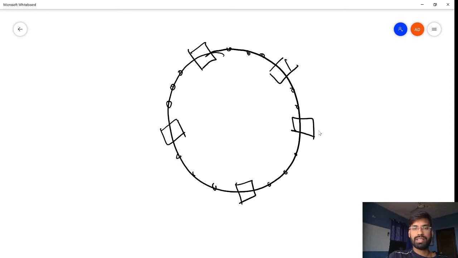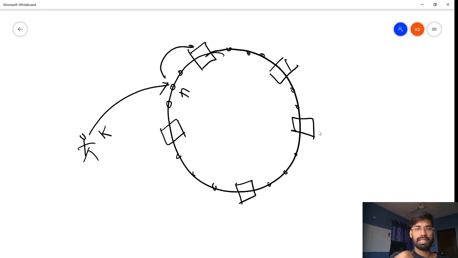Now a user is writing, let's say this guy over here is writing data. For a particular key, it is hitting this server. Okay, it writes the data into this particular server. Let's say this is S1, this is S2, this is S3, this is S4, and this is S5. Now, what we said is we want to add a new server.